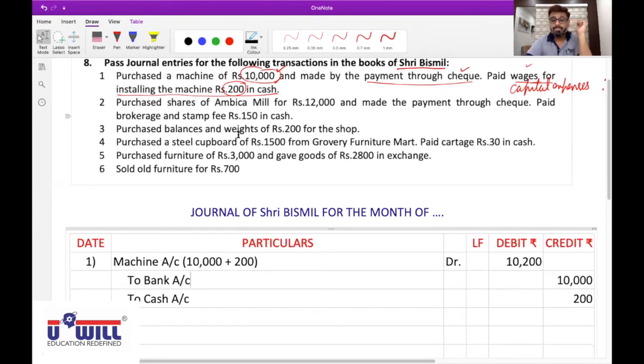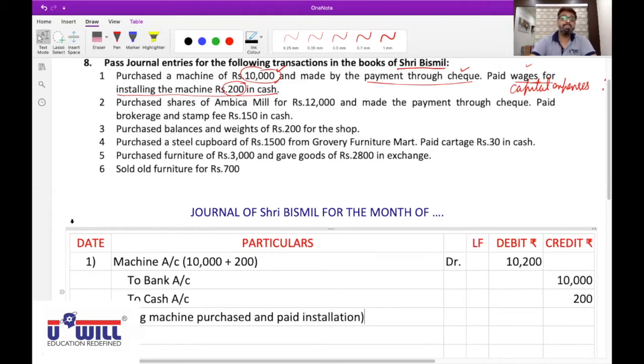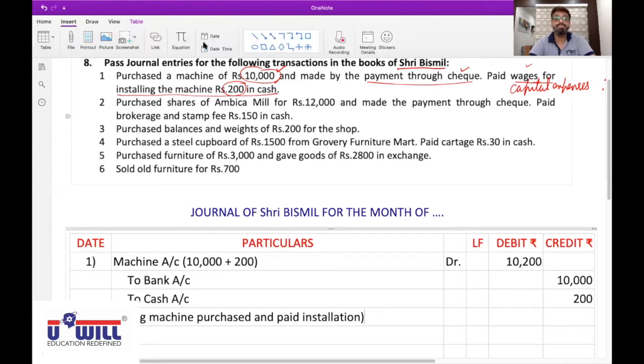And third effect. Cash goes out. Rule: credit what goes out. Therefore, to cash account, credit with 200. Being machine purchased and paid installation.